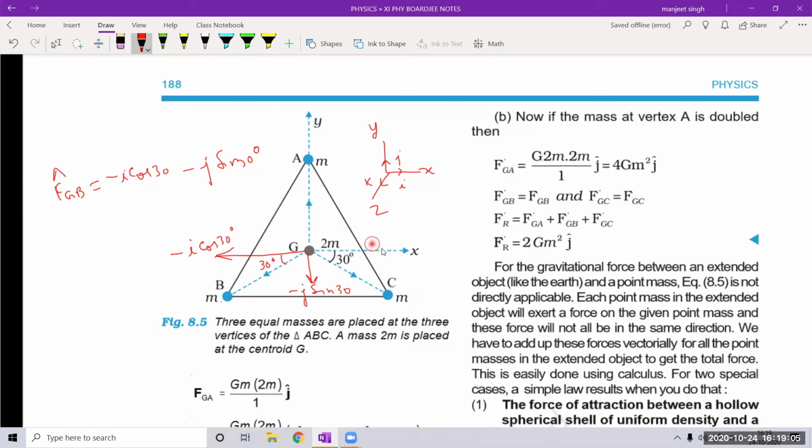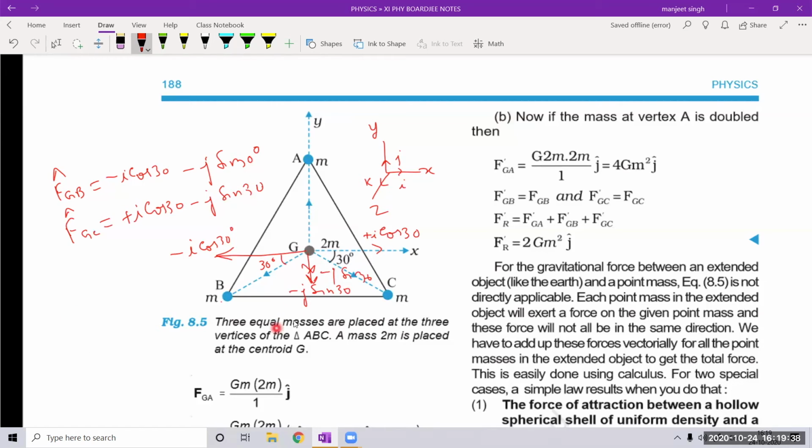So this will be written as plus i cos 30, and here it is minus j sine 30. So the unit vector in the direction of GC will be written as plus i cos 30 and minus j sine 30.